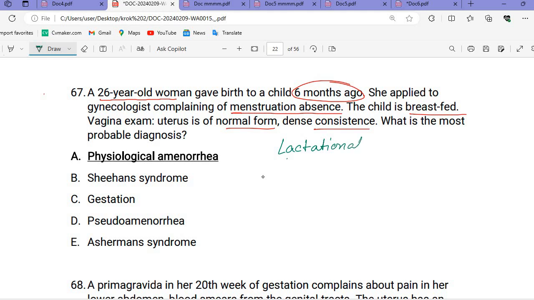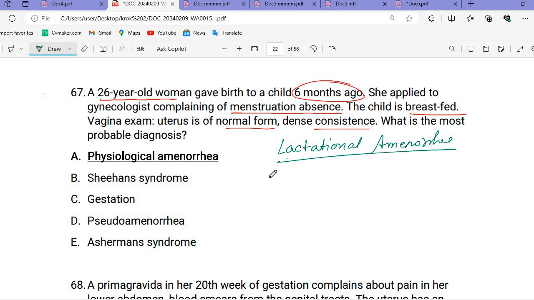This is the case of lactational amenorrhea. If the baby is on breastfeeding, we discussed that prolactin, as in the case of prolactinoma also, has a negative effect on the GnRH hormones.